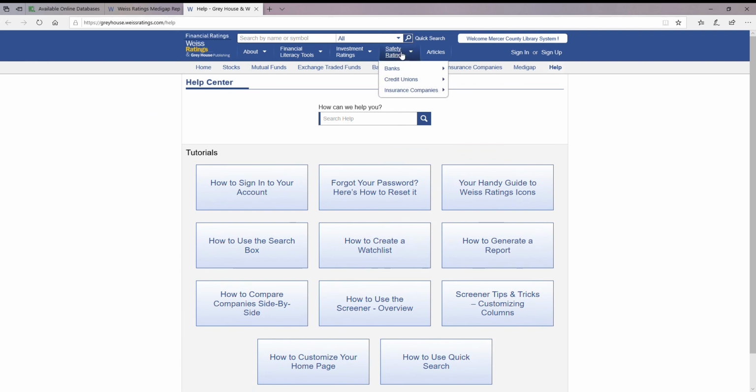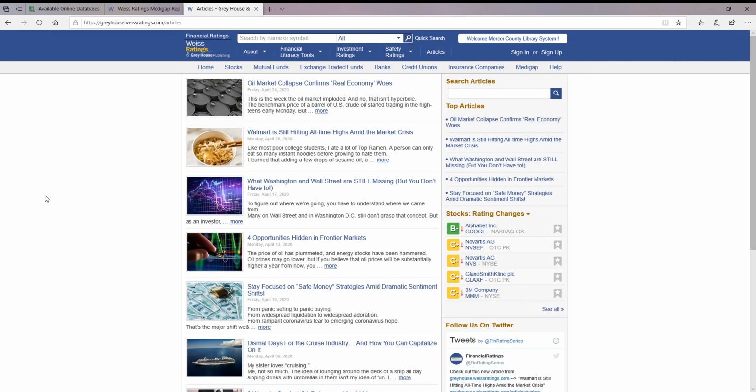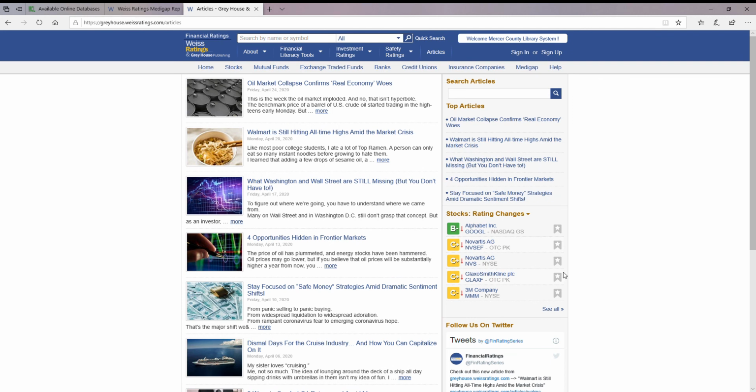The other thing up here is the articles area. I had mentioned earlier there's financial information here. So this is going to give you the most recent information or headlines in the financial world. And again, you have your tweets, top ratings changes, top articles. You can also do a search. So if you were looking for a specific company, or maybe an industry, you wanted to see what the best stocks may be in terms of retail or clothing manufacturers or shoe manufacturers, whatever it is, you would be able to search the articles that way.